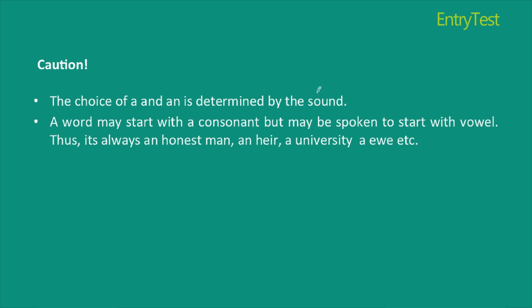Again, I say honest man. So if I've written honest man, and I need to put an article in front of it, I need to determine which article to put. Either it should be a or an. I check the pronunciation of honest.